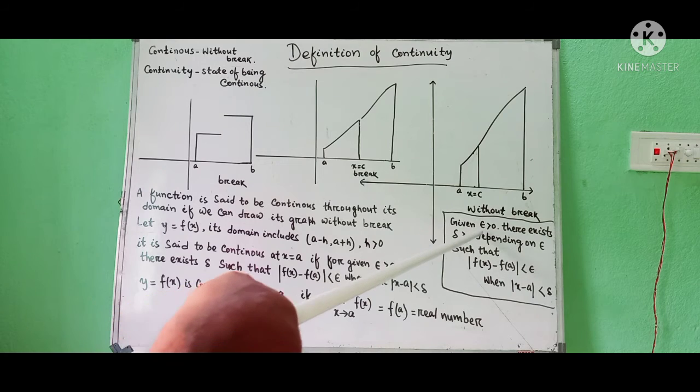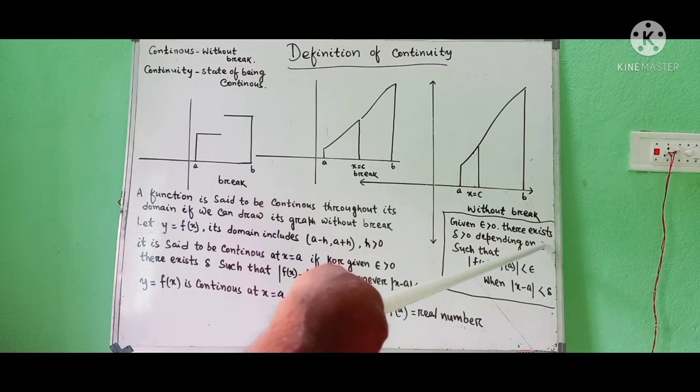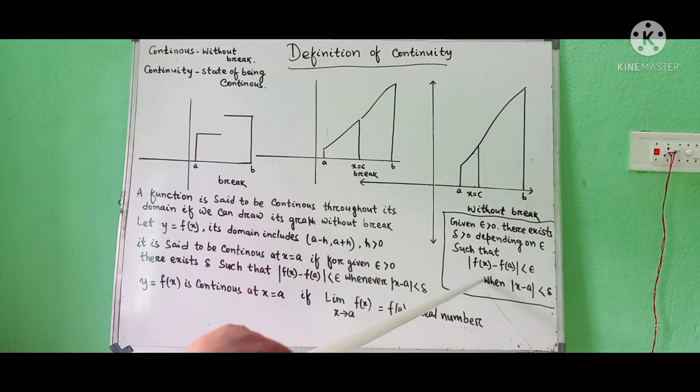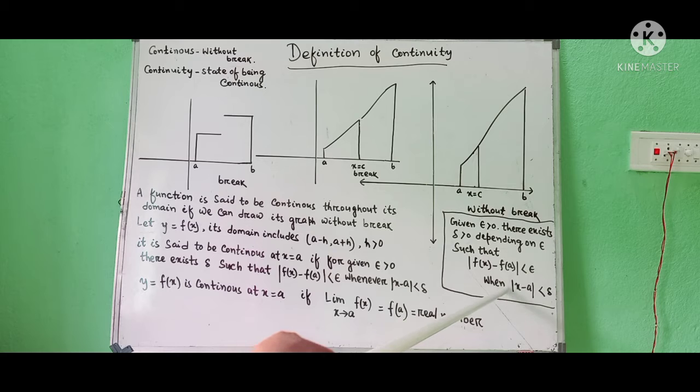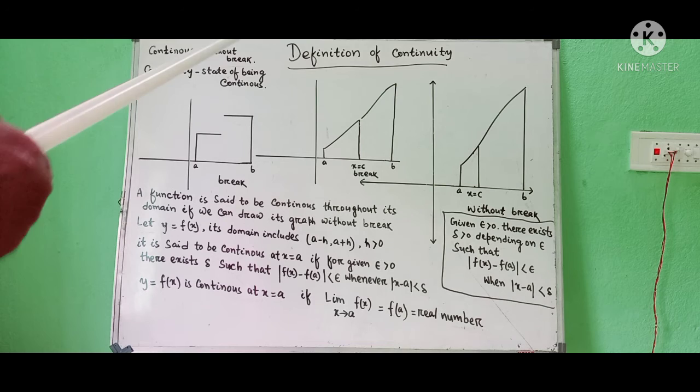Given epsilon greater than 0, there exists delta greater than 0 depending on epsilon such that modulus of f(x) minus f(a) is less than epsilon whenever modulus of x minus a is less than delta. This is also a definition of a continuous graph. At a later time we will discuss more about continuity of the function. Now I am explaining the definition of continuity in Odia.